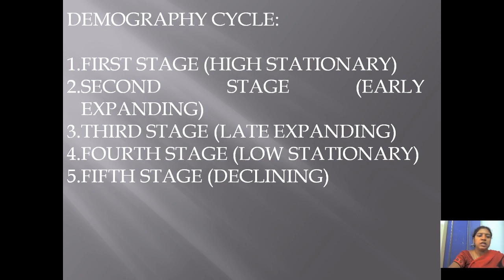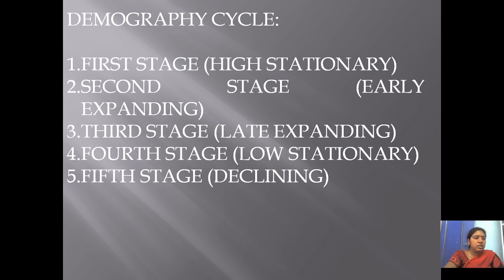So these 5 stages we will discuss. Every nation passes through these 5 stages of the demographic cycle. Some nations will be in the first stage, and some nations in some other stage. Usually India is an example for the late expanding or third stage.